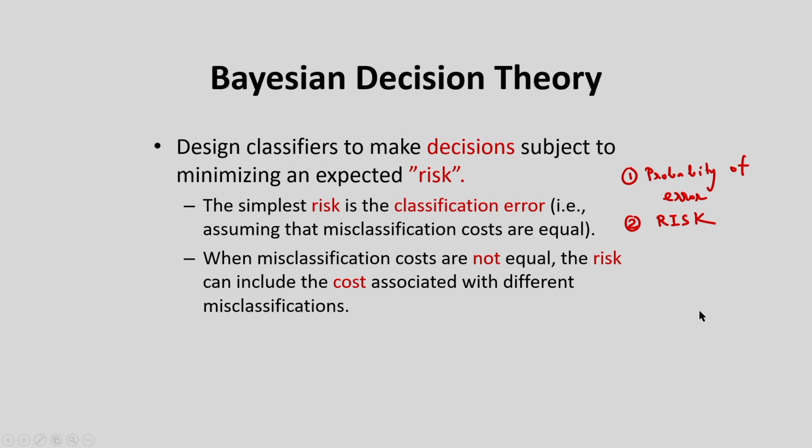Based on these two measures, I can take a classification decision. So what are risks? Risks of taking a particular action.